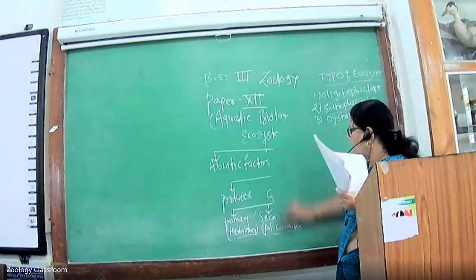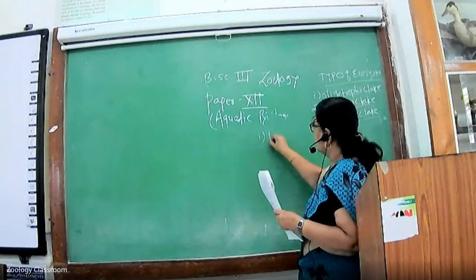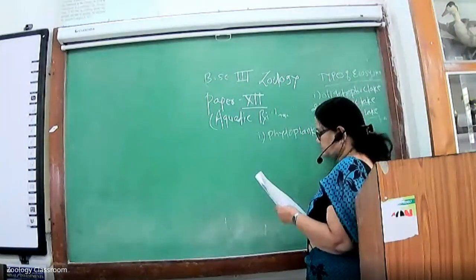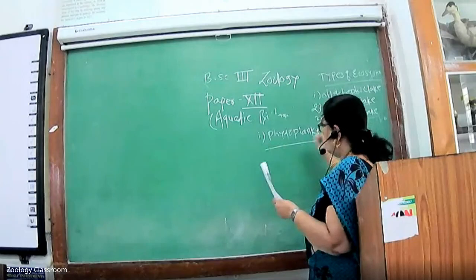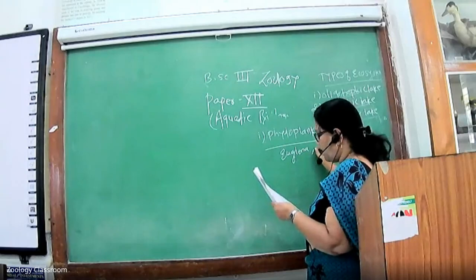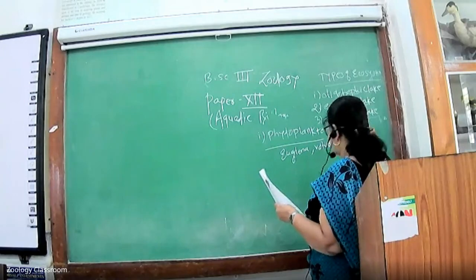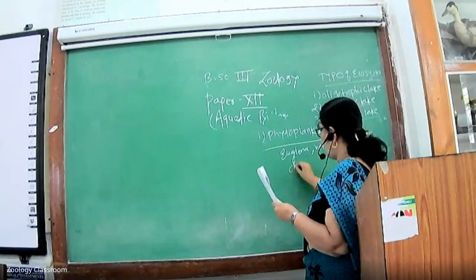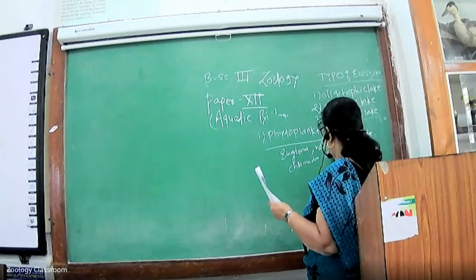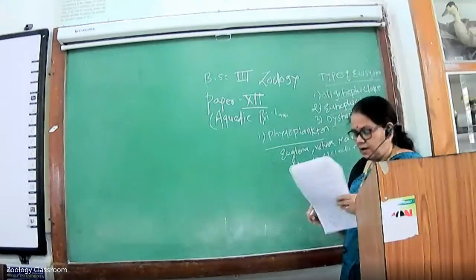In the phytoplankton, for example, Euglena, Volvox, Navicula, Chlamydomonas, Ceratium. These are the examples of the phytoplankton.